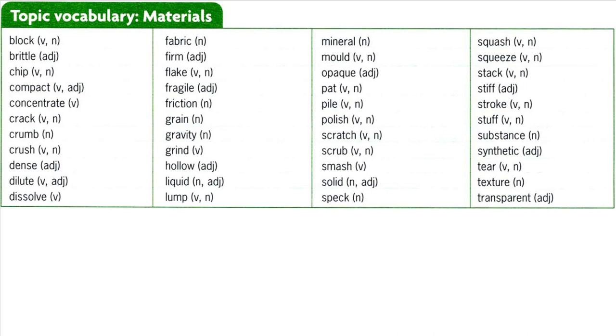Fabric. Cloth, especially when it is used for making things such as clothes or curtains. We need to choose the fabric we want for the curtains. Firm. Solid but not hard. When the cake feels firm, remove it from the oven. Flake. To come off a surface in small flat pieces. The paint on the door is beginning to flake. Flake. A small flat piece of something. The floor was covered in flakes of paint from the old walls.